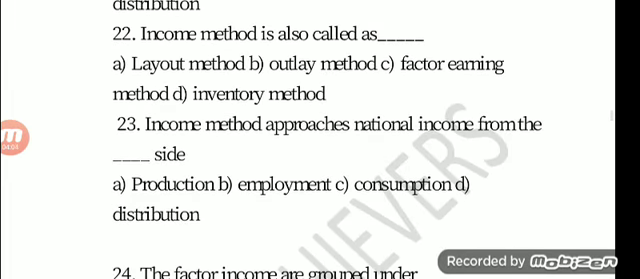Question number 22. Income method is also called as dash. Option A, layout method. Option B, outlay method. Option C, factor earning method. Option D, inventory method. The answer is option C, factor earning method.